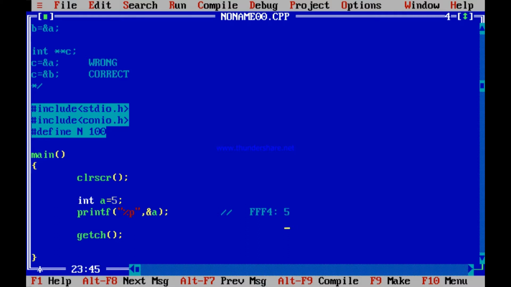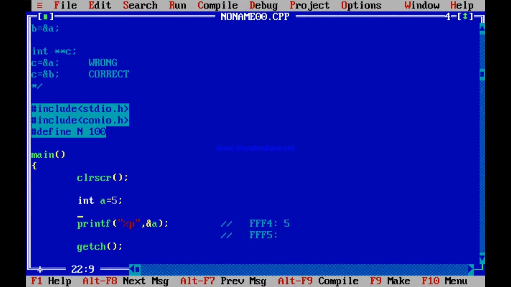In fact, 2 locations, FFF4 and FFF5 together contain this integer 5, because an integer is contained in 2 memory locations. So if I print a, it is printing 5. But if I am printing address of a, it is printing FFF4.